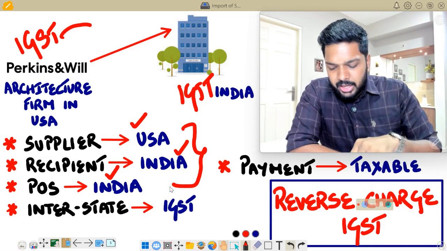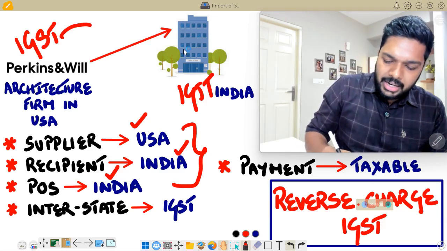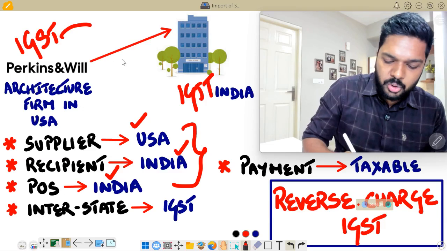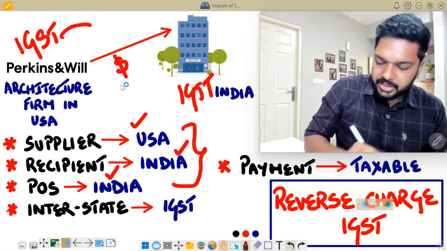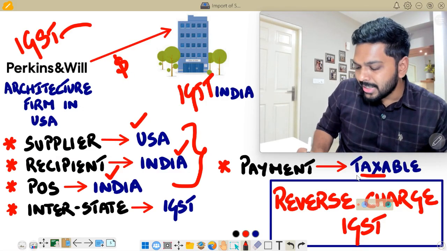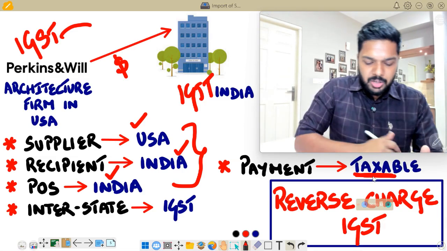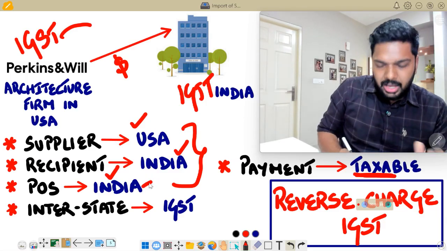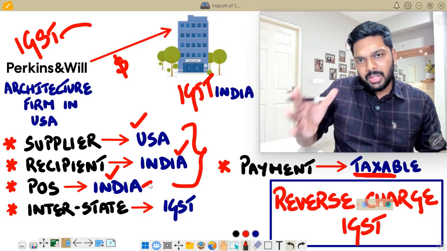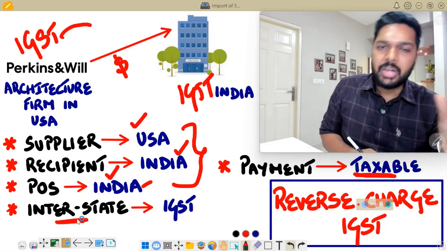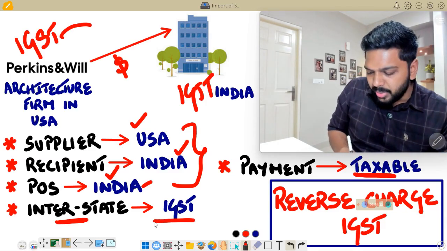Now this is for payment. Let's say the Indian company is paying Perkins and Will whatever dollars it is charging, so there is consideration involved, there's payment involved, and therefore it is a taxable import of service transaction. It is interstate because the place of supply is in India, the location of supplier is outside India. One of them is outside India, and therefore it is interstate. Import of service will always be called an interstate supply, and IGST will be leviable.